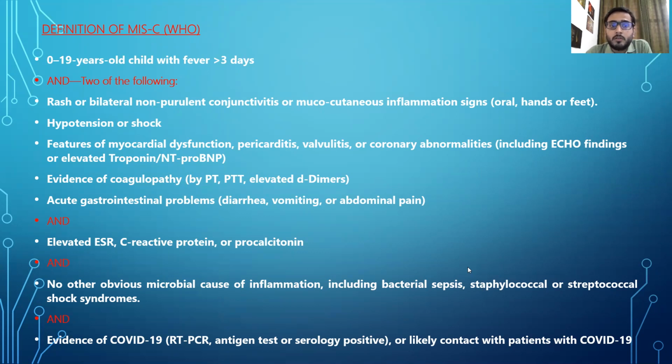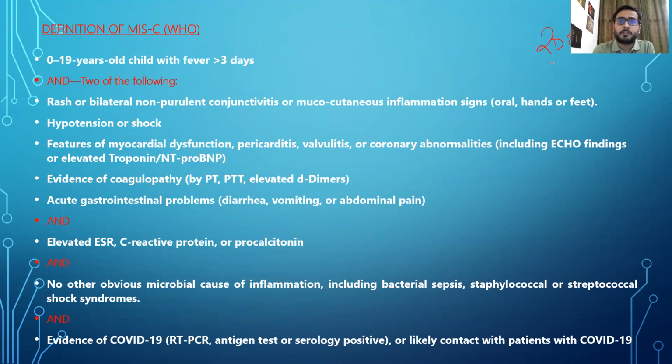Third is features of myocardial dysfunction, pericarditis, valvulitis, or coronary abnormalities, including echo findings or elevated troponin or pro-BNP levels. BNP is brain natriuretic peptide. That was the indication we mentioned in severe COVID in children.